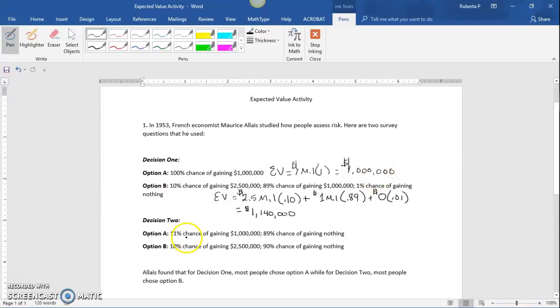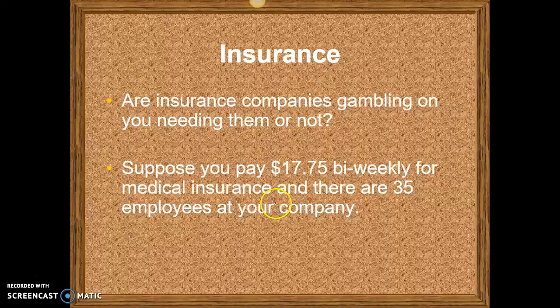Think about which one you would have picked. By just reading those, most of you probably would have picked option A, but in fact option B is going to give you the better expected value. Again, this is over a long period of time, so you have to decide whether that's something you would want to do. You can do the same thing with the bottom two and see where those fall.